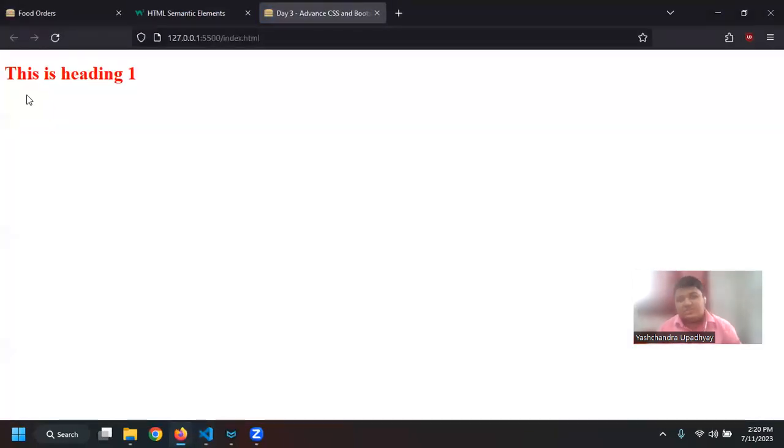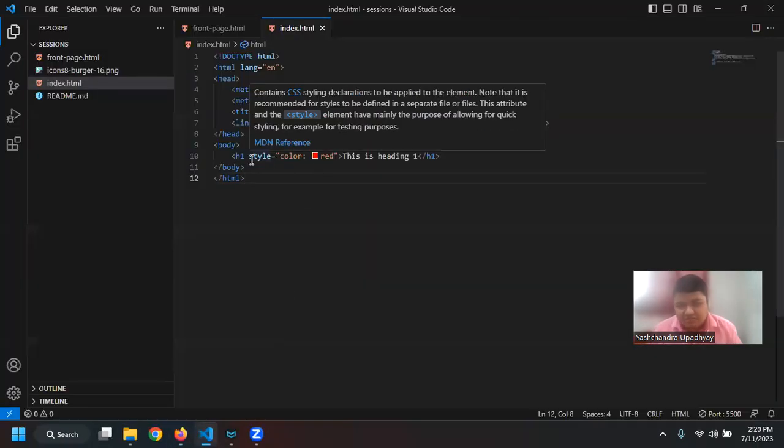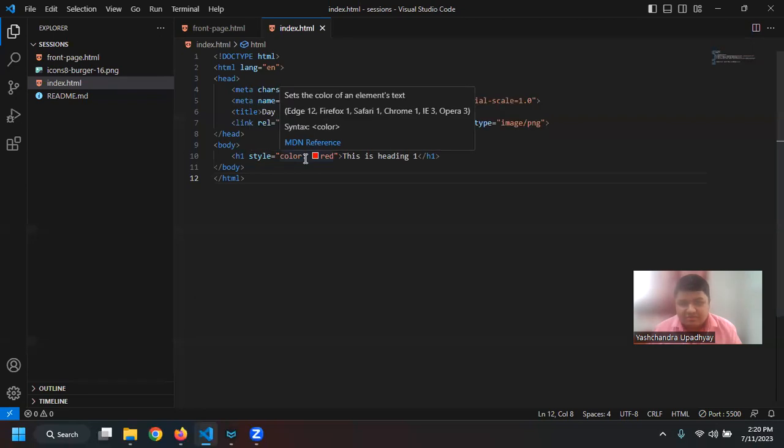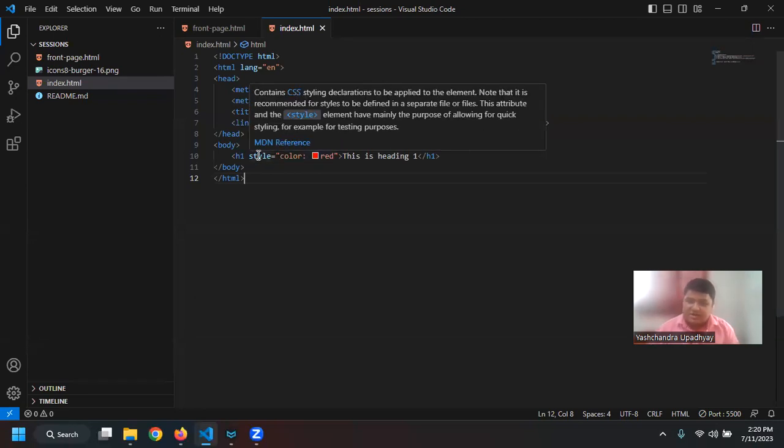Okay, now you can see it says this is heading 1, right? So this kind of styling where I have written style and then I have written color. If I just hover over it in Visual Studio Code, there is an MDN reference, that is Mozilla Developer Network. There we can see that it contains CSS styling declaration to be applied to the element.